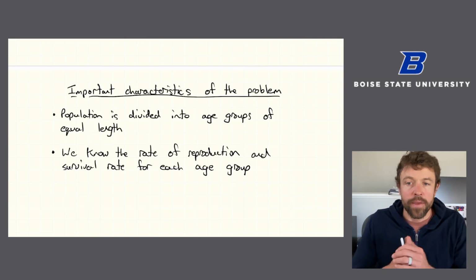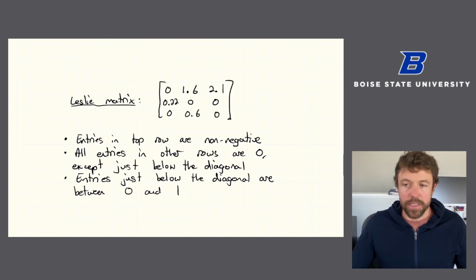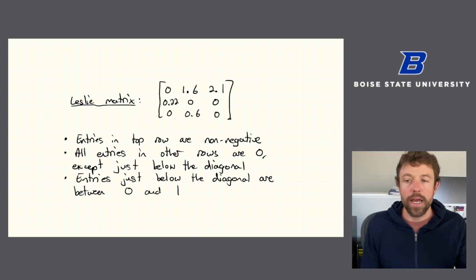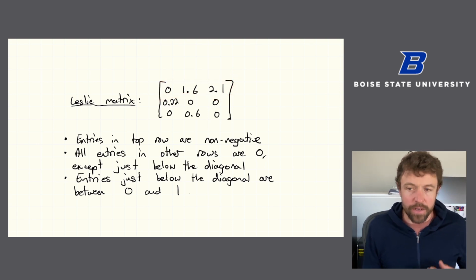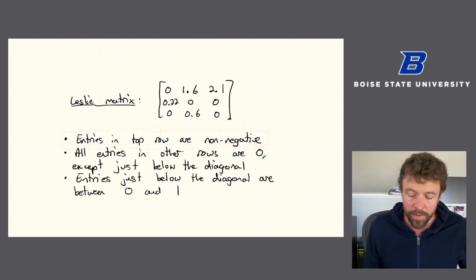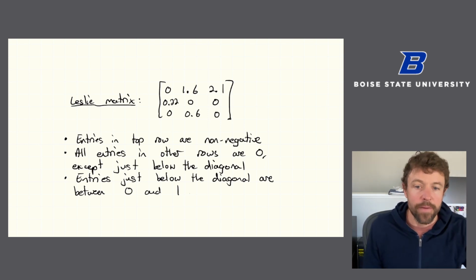Speaking of the matrix, what does this matrix look like? What's important about this Leslie matrix? What characteristics does it have? So first of all, each row corresponds to how we get new members in the next year of that age group. And this means that row 1 is all of the reproductive rates. And for reproductive rates, the only thing that matters is that they're all non-negative. We can't have negative reproductive rates. They're either 0 or positive, but they could be large numbers, right? If we're talking about rats or something like that, maybe you would have reproductive rates of like 20, something crazy.